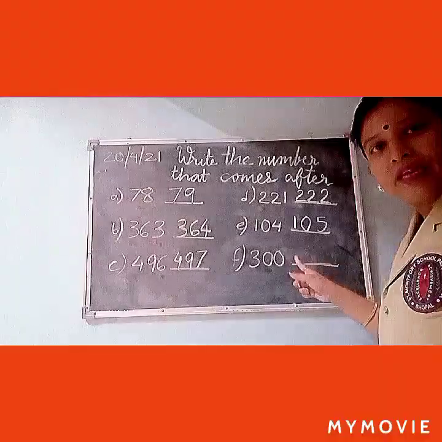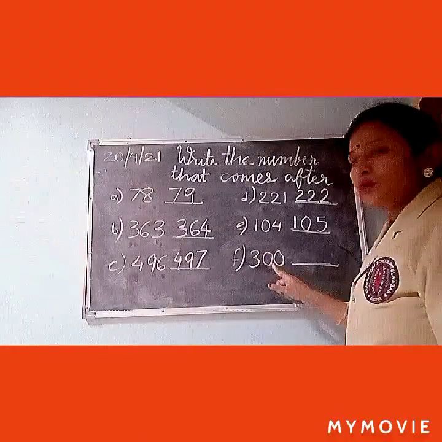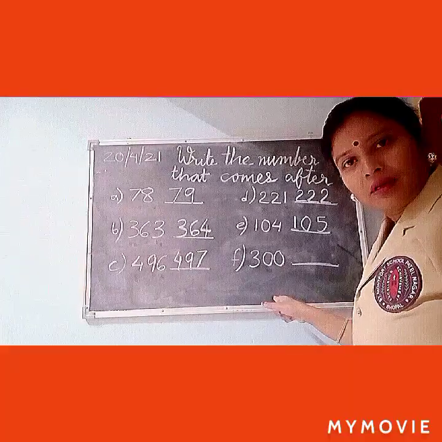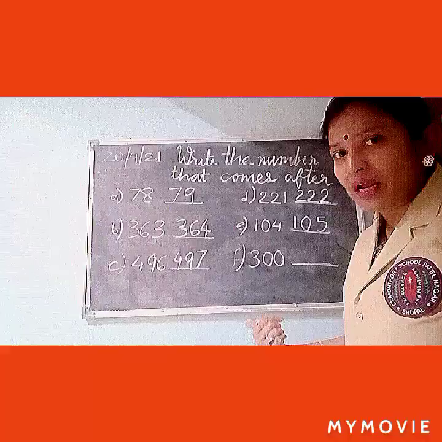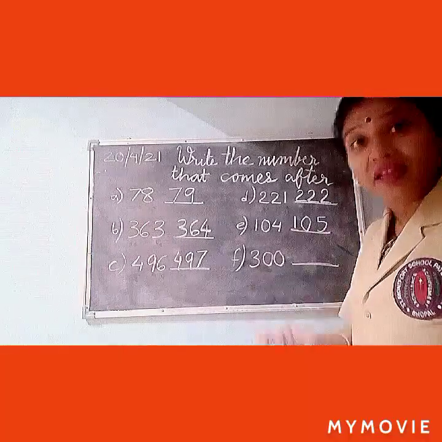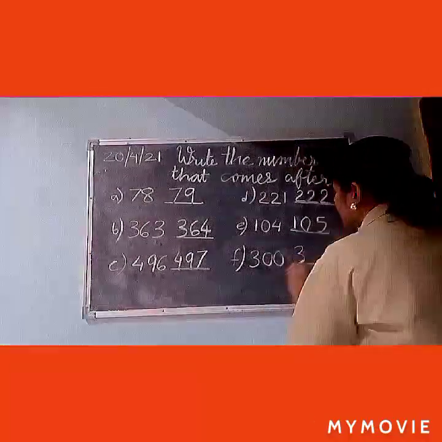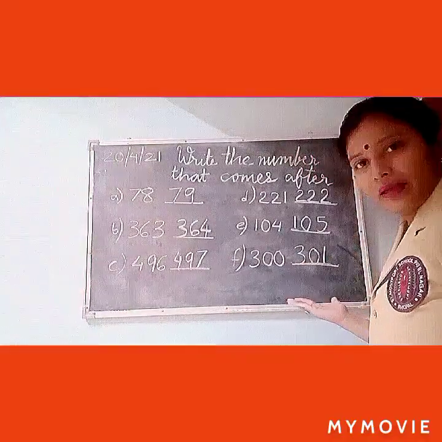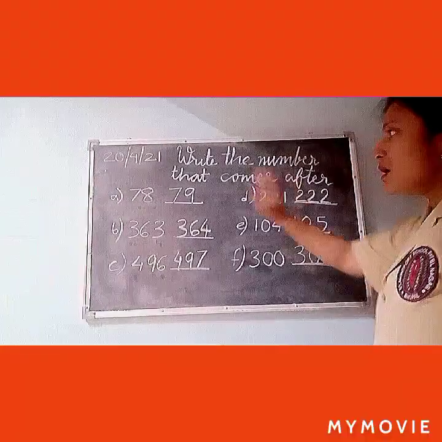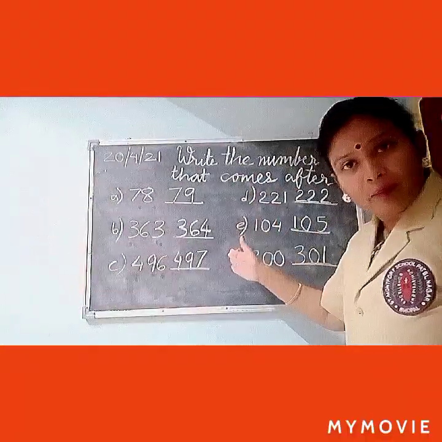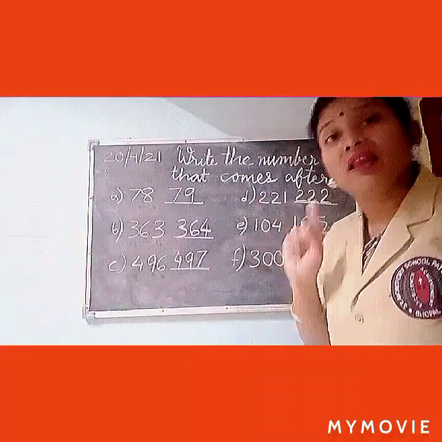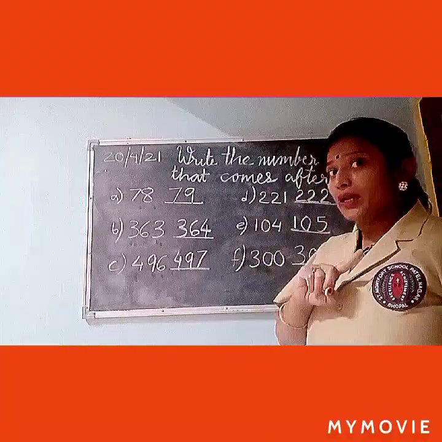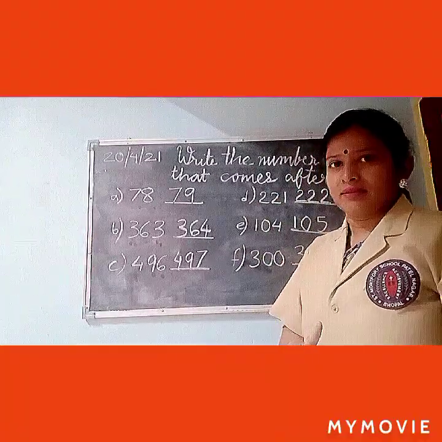Yes, it's very easy. Now read the question. Read the number 300. When you add one to 300, what you will get? 301. Yes, so the number after 300 will be 301. Hint is, in after you will get the bigger number and in before you will get the lesser number than the given number. Okay? Keep it in your mind while doing the questions.